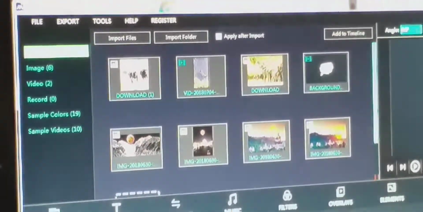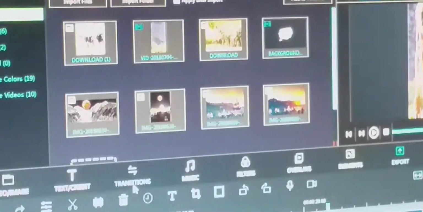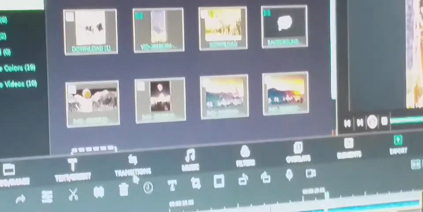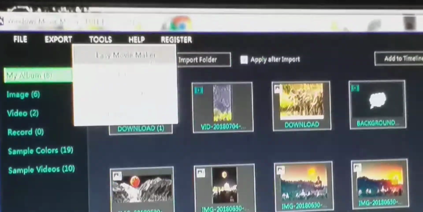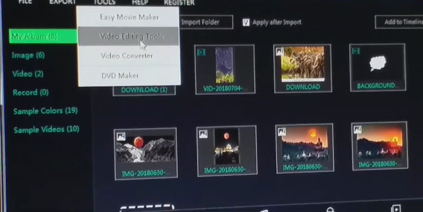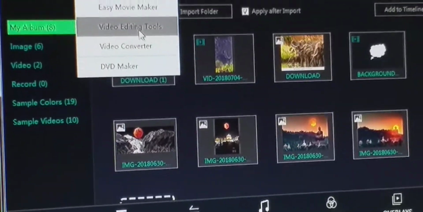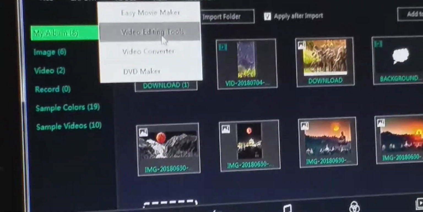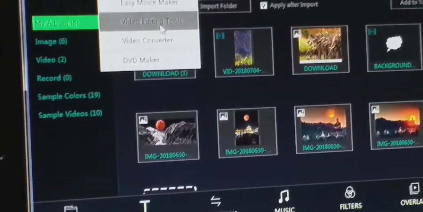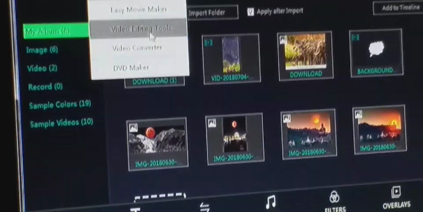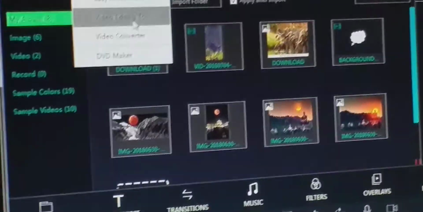and directly we can export that particular movie to any social media, or send to a different device in the desired format. And there are different tools through which we can create our movie easily and without any more effort using the Easy Movie Maker. Here you have to give only the title and subtitles and select the effects, and through these video editing tools we can perform different operations and provide different effects on the different video clips, and these video clips can be used to create a new movie.